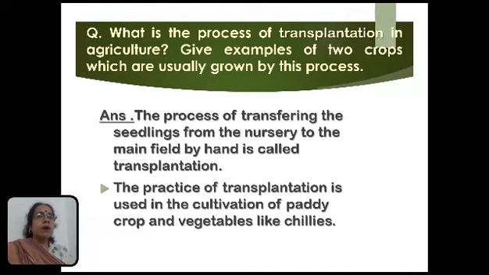What is the process of transplantation in agriculture? Give example of two crops which are usually grown by this process. The process of transferring the seedlings from the nursery to the main field by hand is called transplantation. The practice of transplantation is used in many cases, as for example in the cultivation of paddy crops and vegetables like chilies. Okay.